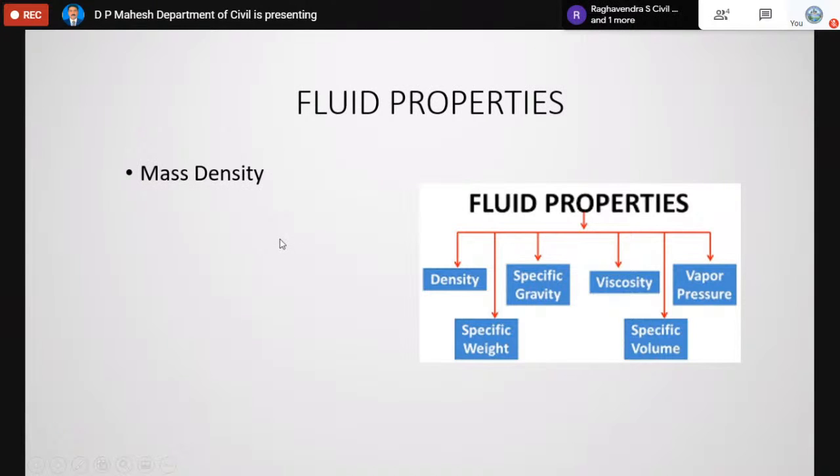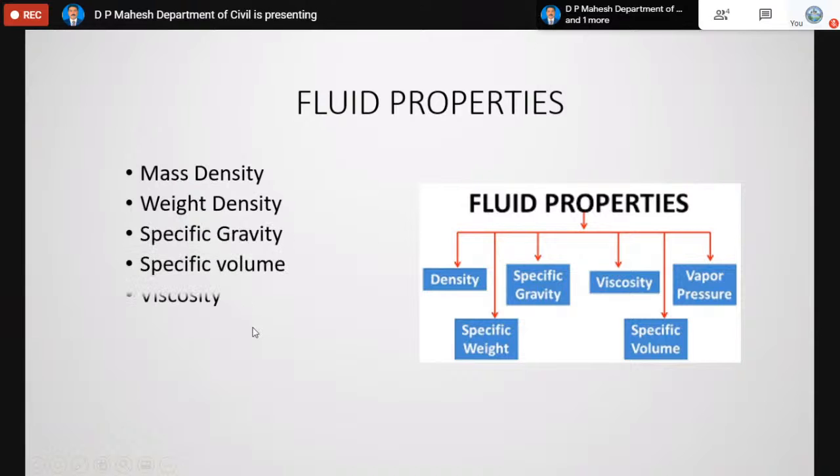The few important properties of fluids are displayed here: mass density, which is popularly called density itself; what is weight density; what is specific gravity; viscosity; specific volume; vapor pressure; and so on. We have to understand the meaning of each term in detail before we proceed. These are all the various properties of the fluid.